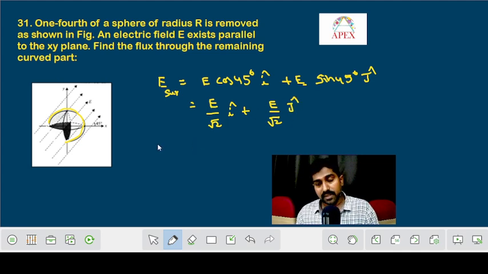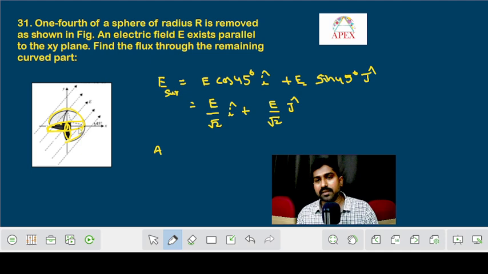This is the electric field. Also you have to see what the area element is, through which area it is entering. If I consider this complete area, it is pi r square, but lines are entering only through half of this part, and through this particular half part.